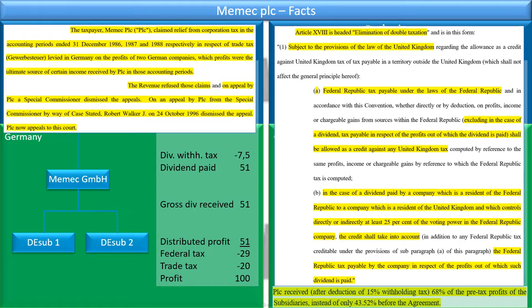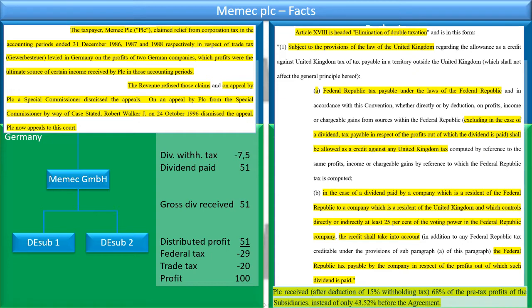And letter B says, in the case of a dividend paid by a company which is resident of the Federal Republic of Germany to a company which is a resident of the United Kingdom and which controls directly or indirectly at least 25% of the voting power in the Federal Republic company, which Memec PLC did, the credit shall take into account, on top of the credit of letter A, the federal tax payable by the company in respect of which the profits of such dividend is paid. So in other words, an indirect tax credit. And Memec says clearly under the treaty, I qualify for this indirect tax credit, right?